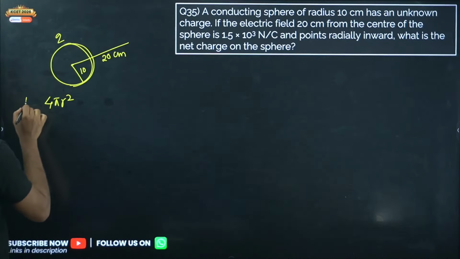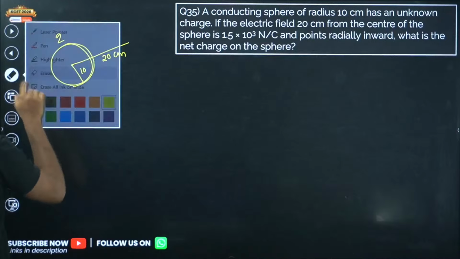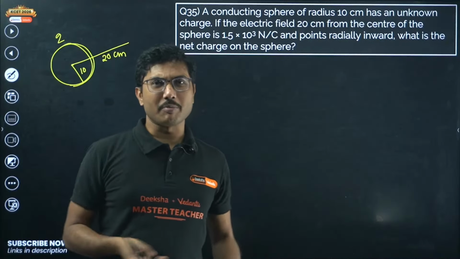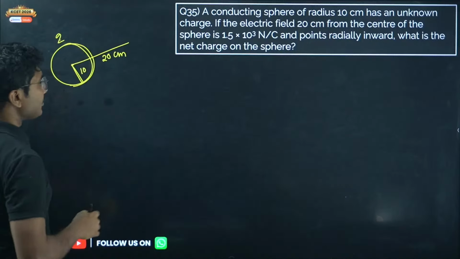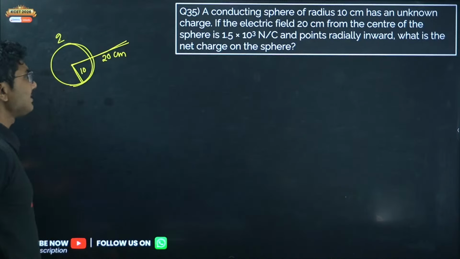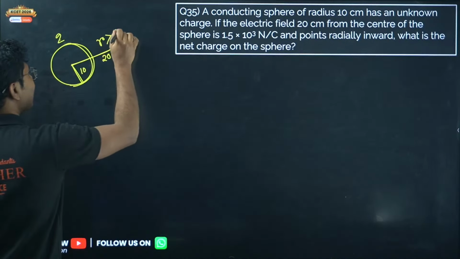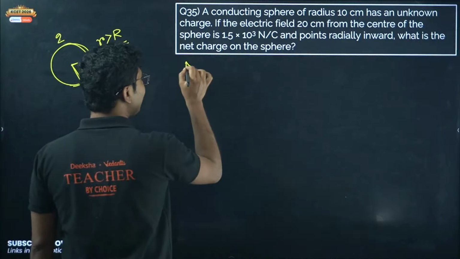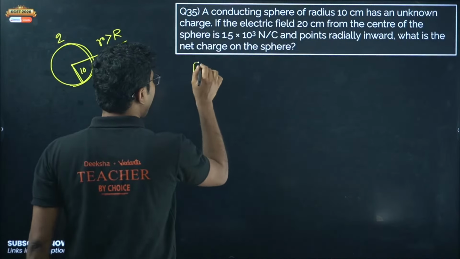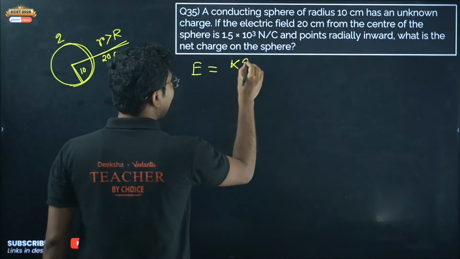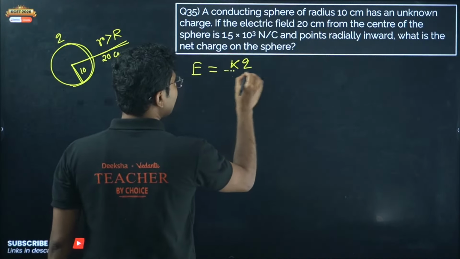Don't try to remember all the surface charge density related equations. The only thing you have to consider is what the total charge is. If you can identify the total charge, the problem is very, very simple. So here this is an unknown charge. We are finding electric field at a distance greater than the radius of the sphere. So that means electric field will be K times the unknown charge divided by the square of the distance. Inside the shell it is 0, outside the shell it is always KQ by r square.